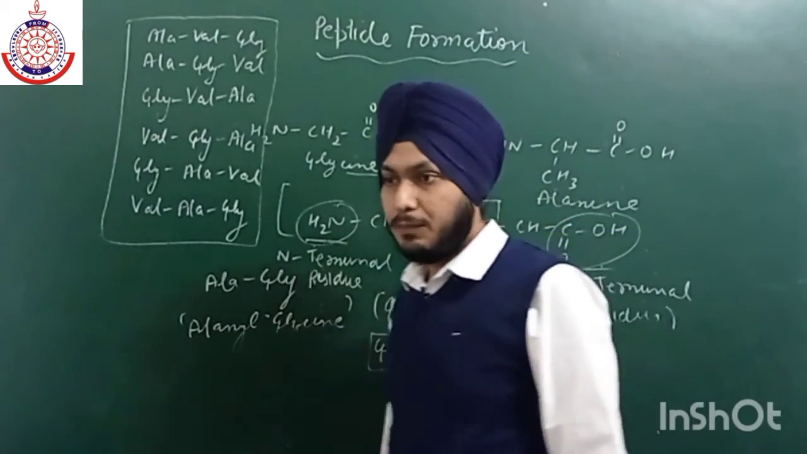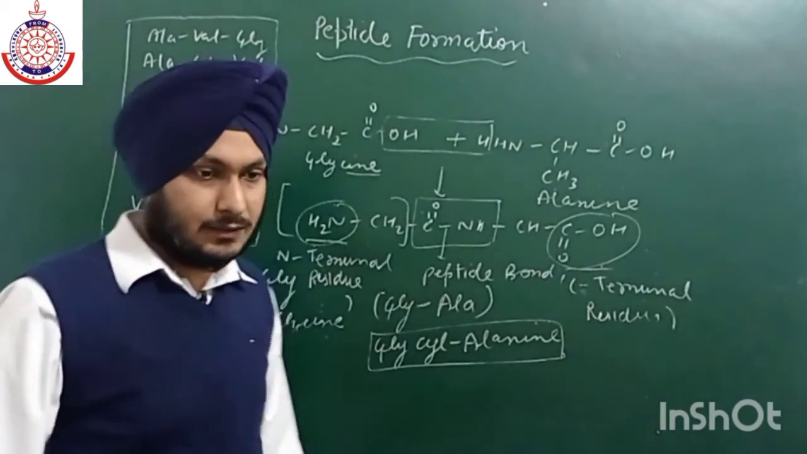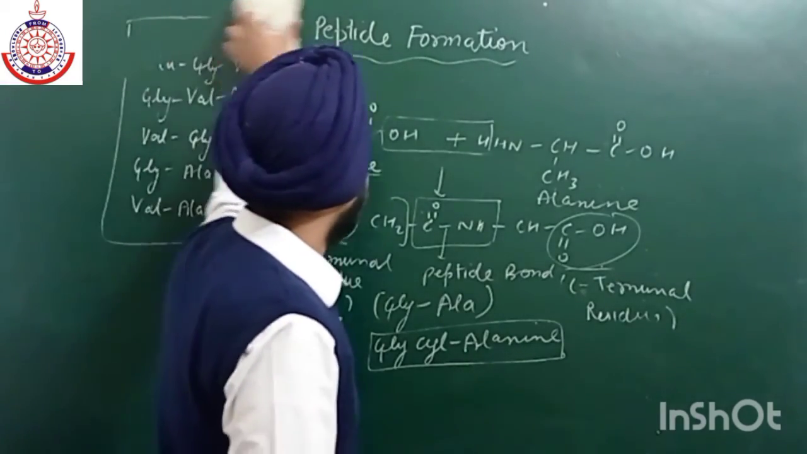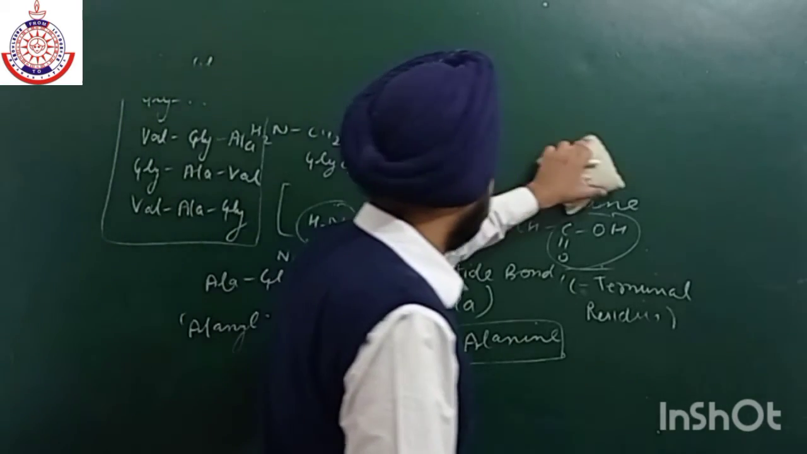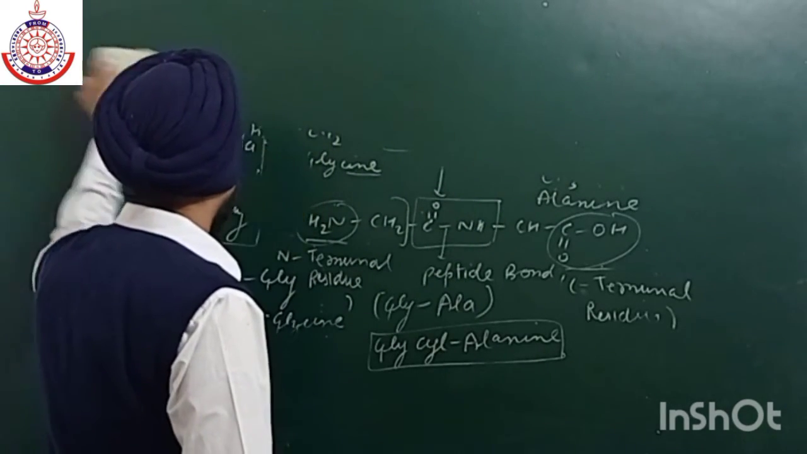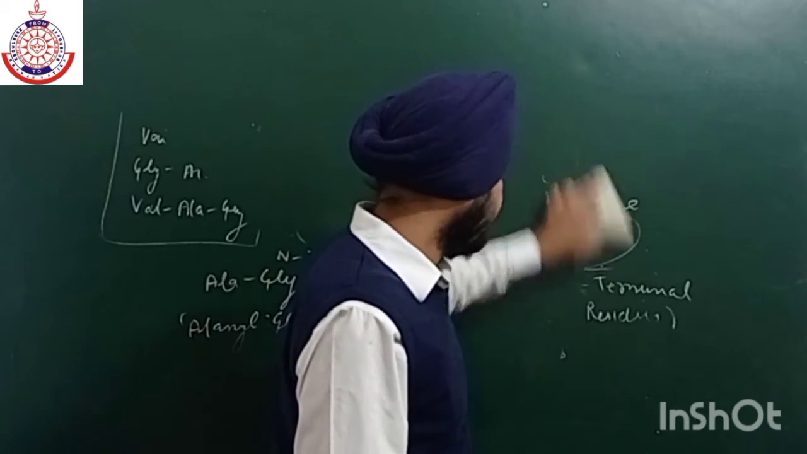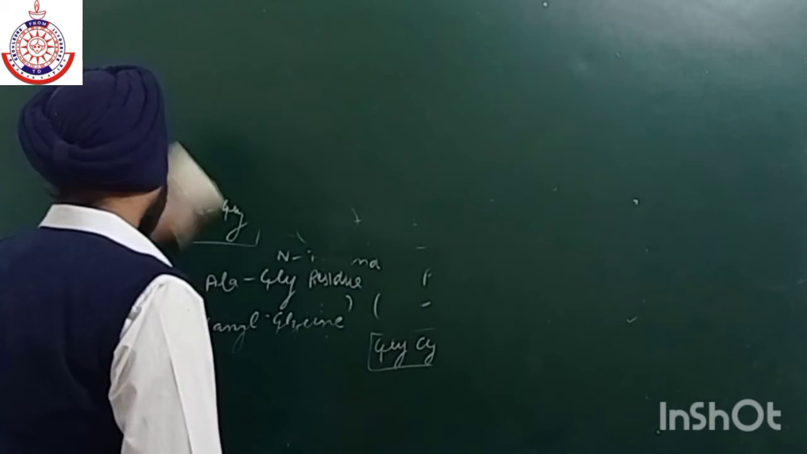Now what are polypeptides? The main difference is between polypeptides and oligopeptides. Oligo, as we all know, means a few. Those in which the number of amino acids is less than 10 are termed oligopeptides. Those in which the number of amino acids is 10.